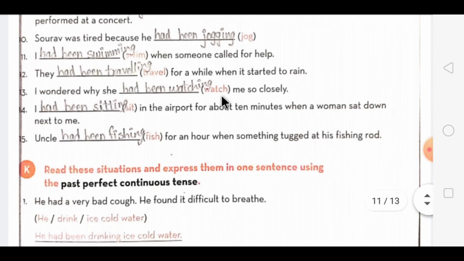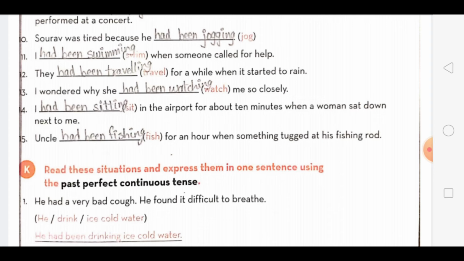13th one, watch, is already mentioned over here, so it will change to had been watching. Then 14th one is sit, it will change to had been sitting. And the last one, that is fish, it will change to had been fishing. So hope dear students you would have understood this exercise. It's very easy. Just you have to use the rule had plus been plus ing form of the verb that is given in the bracket.